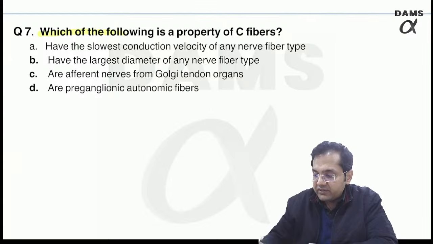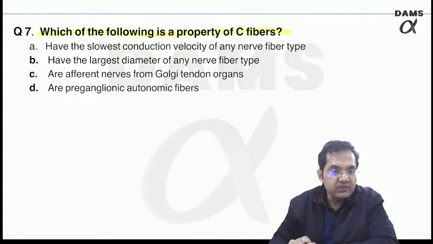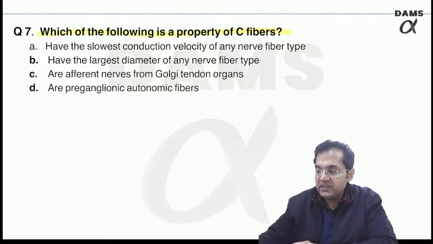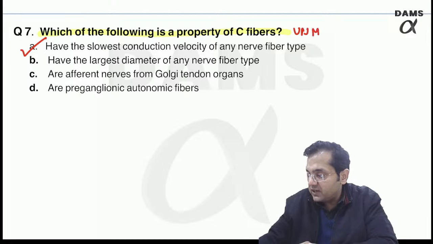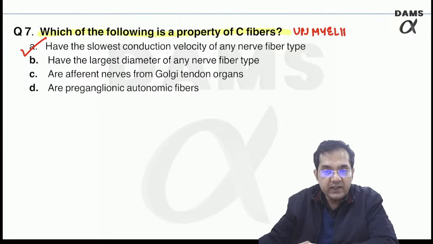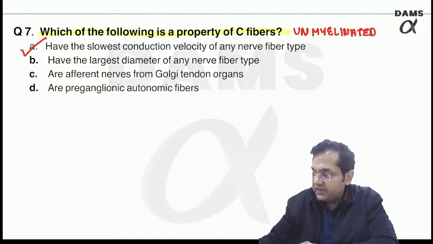Erlanger-Gasser classification should be on your tips. Which of the following is a property of C fibers? C fibers, remember, have the slowest conduction velocity of any nerve fiber type. This actually is the correct answer. C fibers are unmyelinated and have the least diameter.